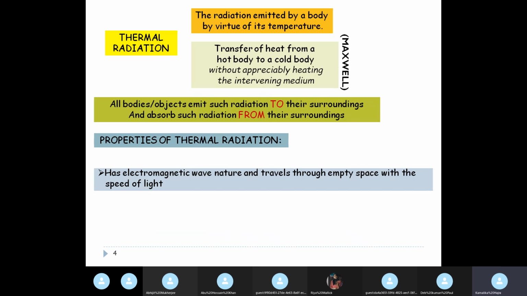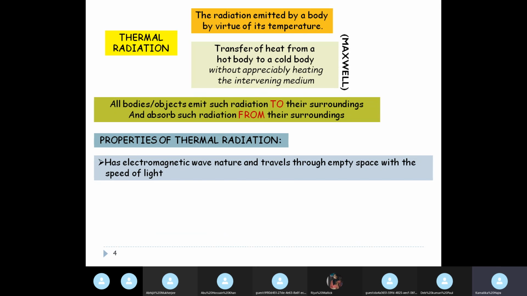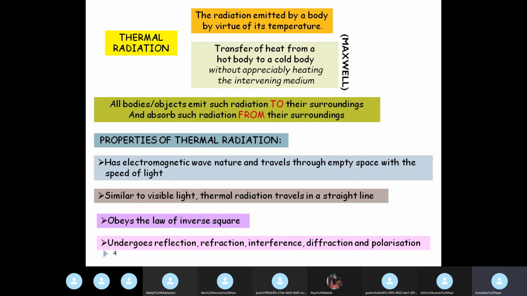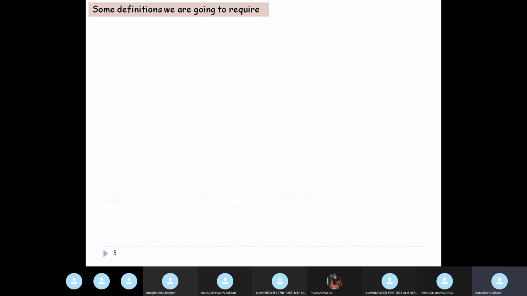So what are the properties of thermal radiation? Just go through. Okay, you already know these, so I've just pointed them out. The properties are similar to the properties of electromagnetic waves. And then we went through some definitions. I will not repeat the definitions today.